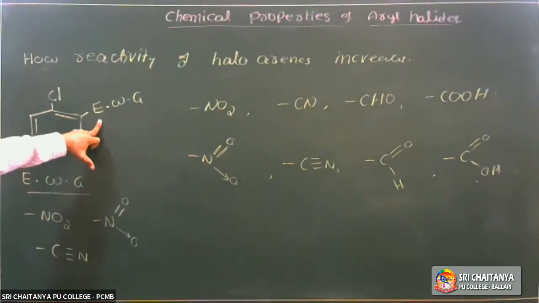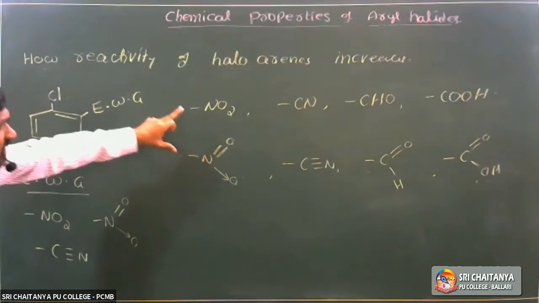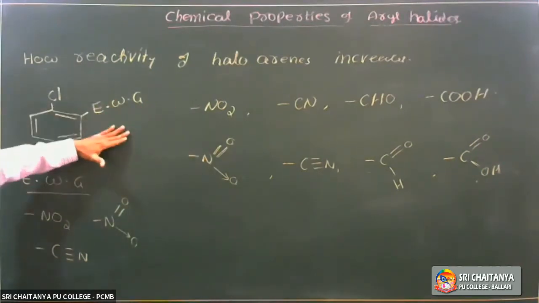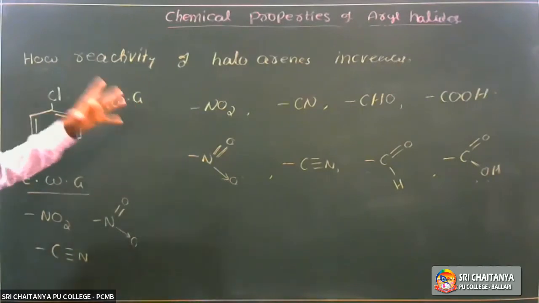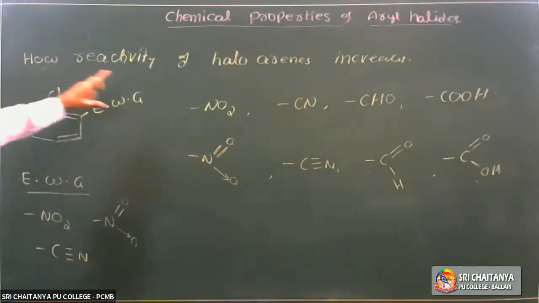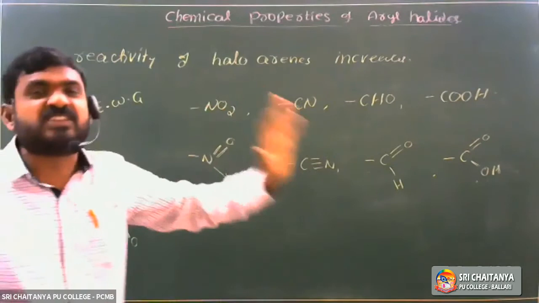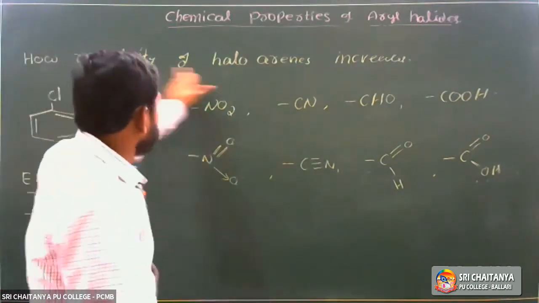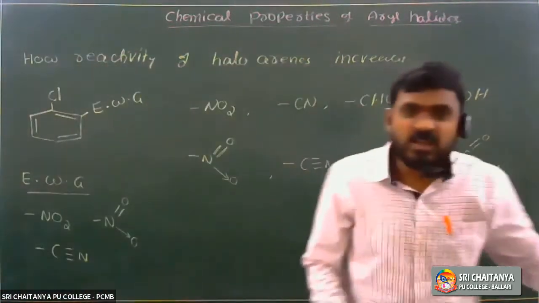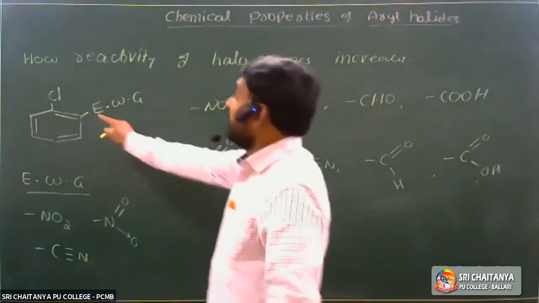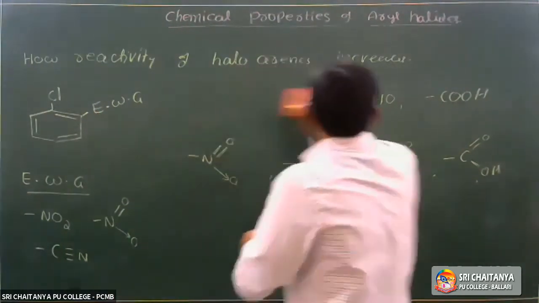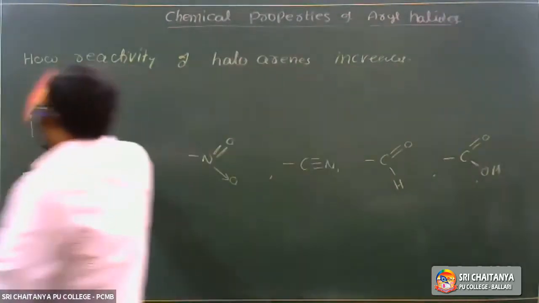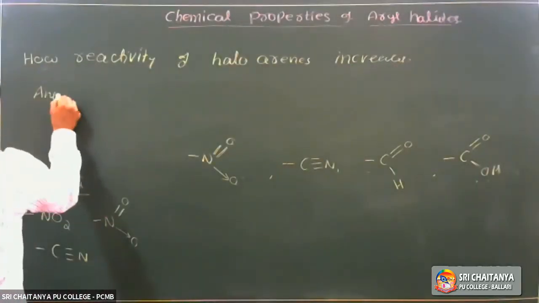As the number of electron withdrawing groups increases, the reactivity of halogens increases. So how does the reactivity of halogens increase?